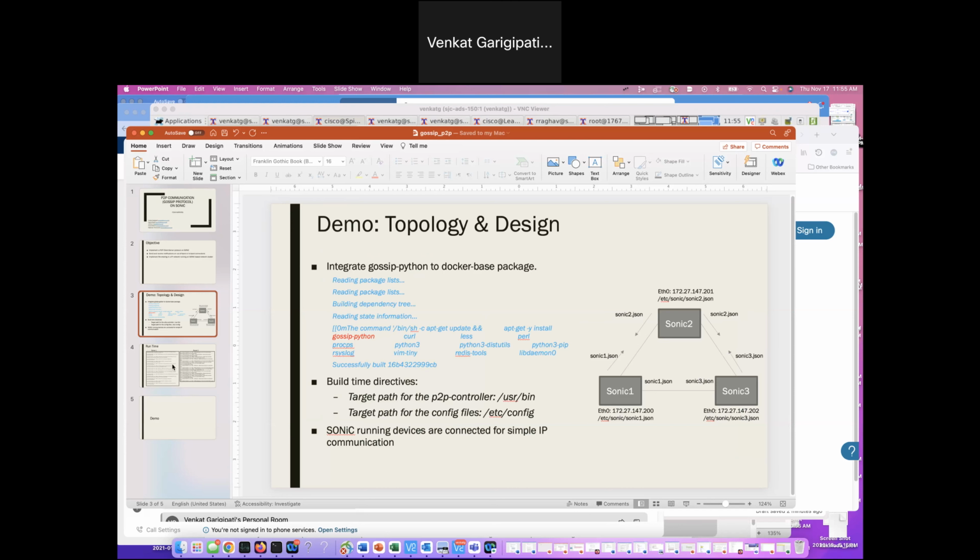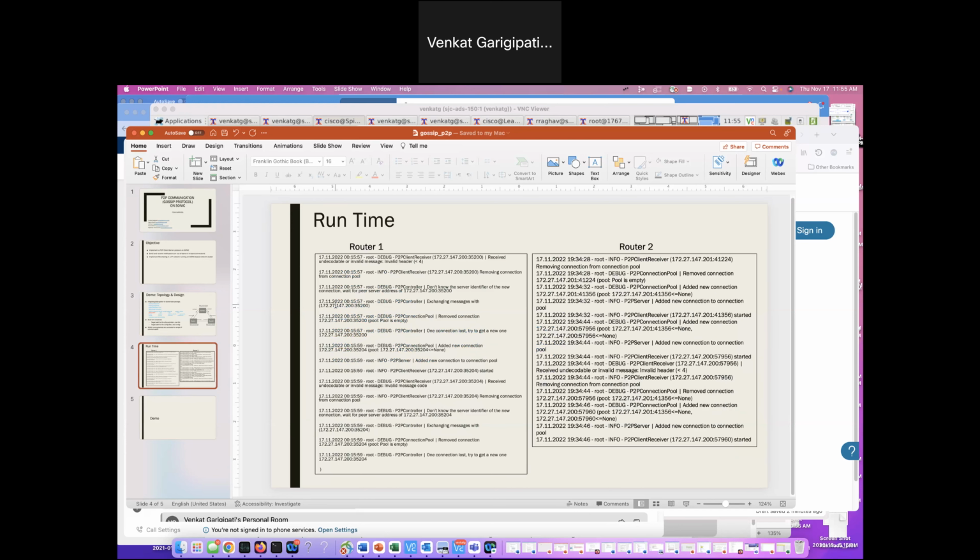Once it's integrated and launched on the router, at runtime the Gossip Python process runs on each of the routers in the SONiC cluster, and they talk to each other through a well-known either in-band or out-of-band port. Here you can see that 127.147.200 is running on router 1, and 201 is running on router 2.